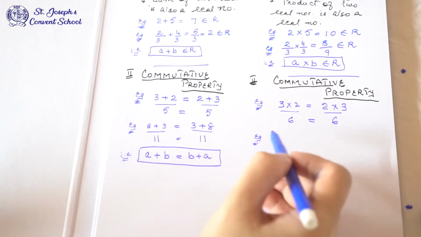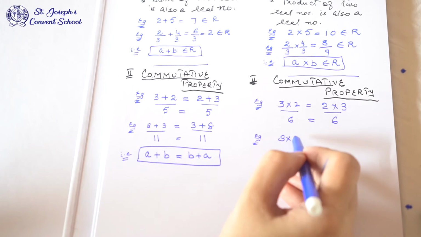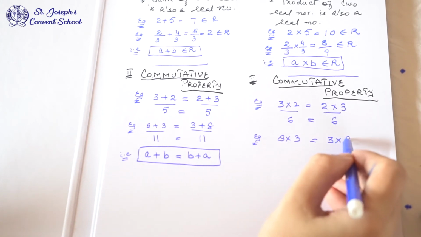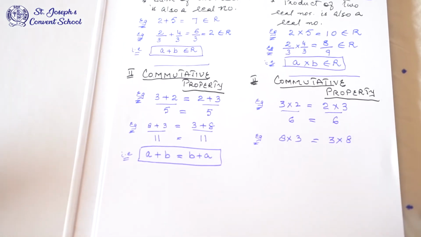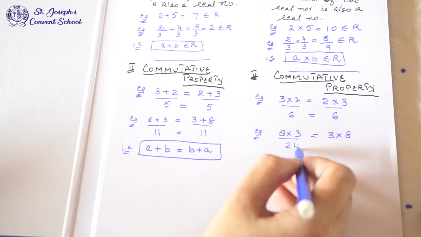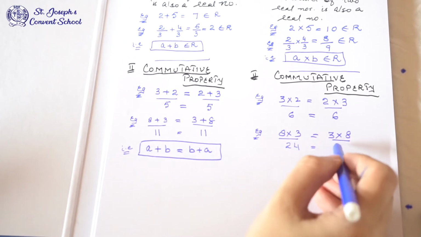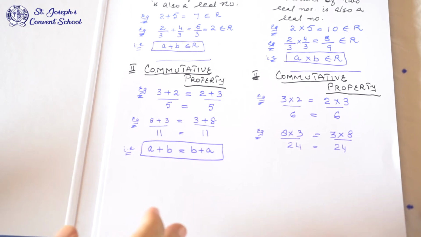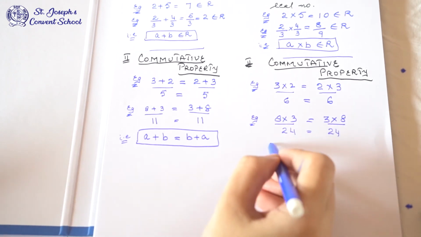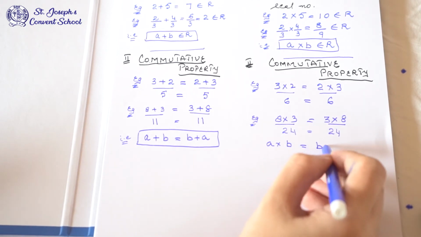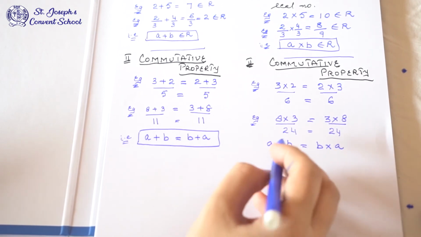Second example, 8 into 3 or 3 into 8. 8 into 3 is 24, or 3 into 8 is 24. The answer will come the same. So this property is: A into B or B into A, the answer will come the same.